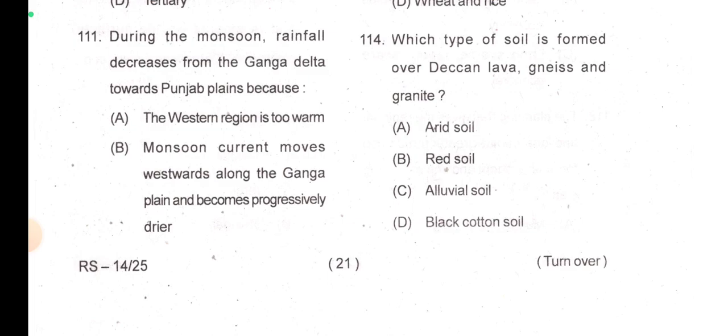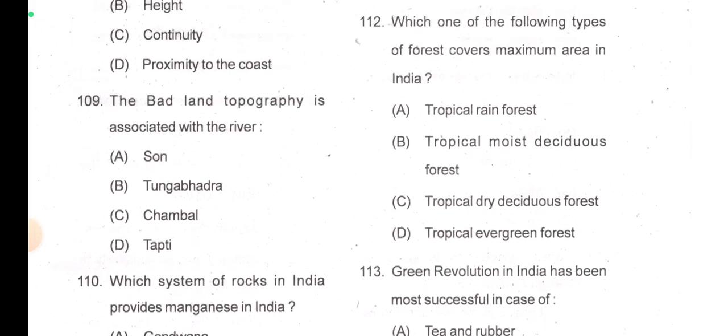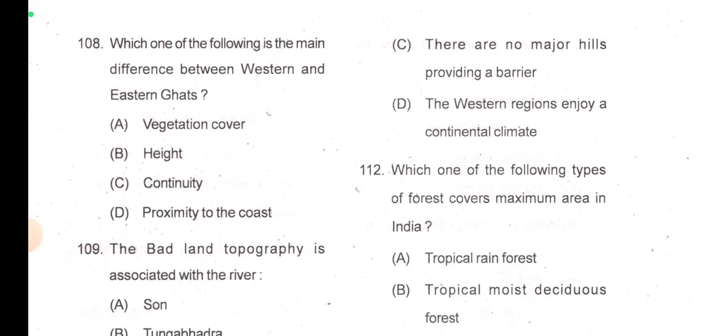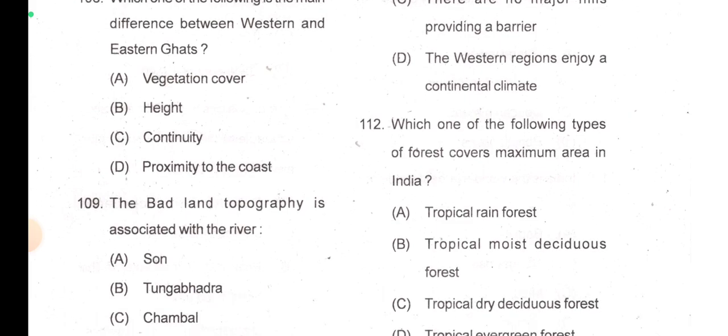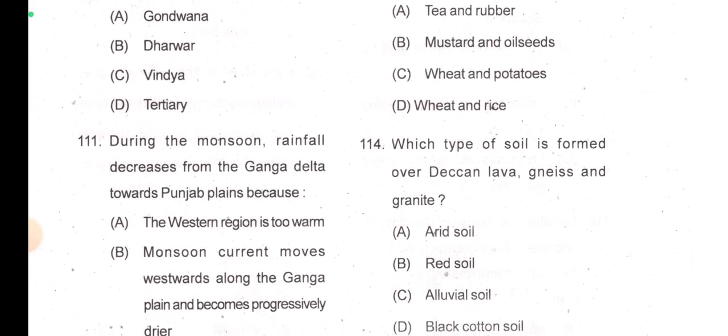During the monsoon, rainfall decreases from the Ganga Delta towards Punjab plains because the western region is too warm. Monsoon current moves westward along the Ganga plain and becomes progressively drier, and there are no major hills providing a barrier. The western regions enjoy a continental climate. I think option C or option B.